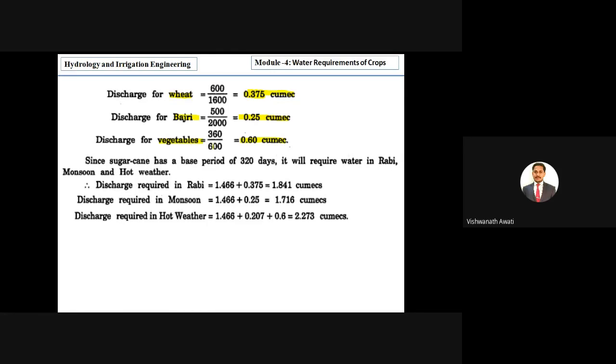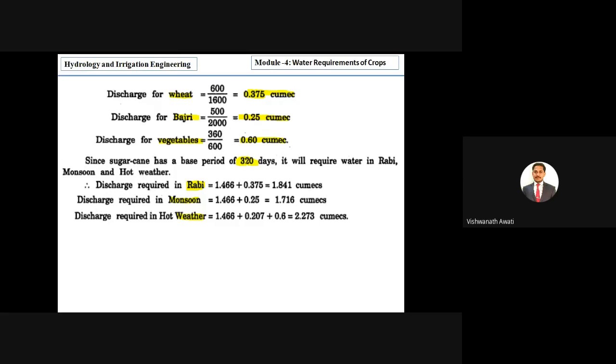Next, we have to calculate the discharge required for each season. They have given in the problem the rabi season, monsoon season, and hot weather season. For the rabi season they have given wheat, for the monsoon season bajri, and for hot weather vegetables and sugarcane. But sugarcane is an annual or perennial crop, which means it takes more than 320 days.